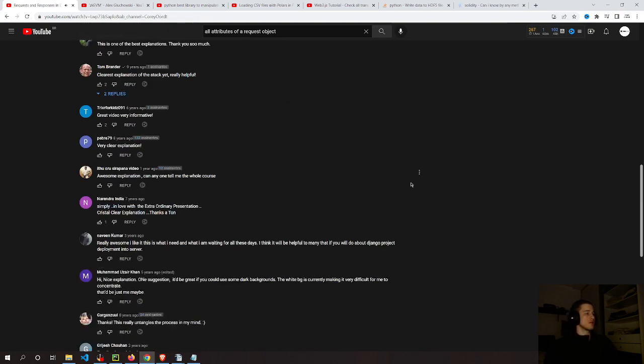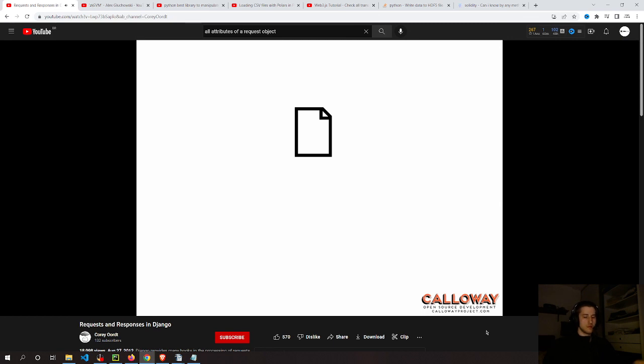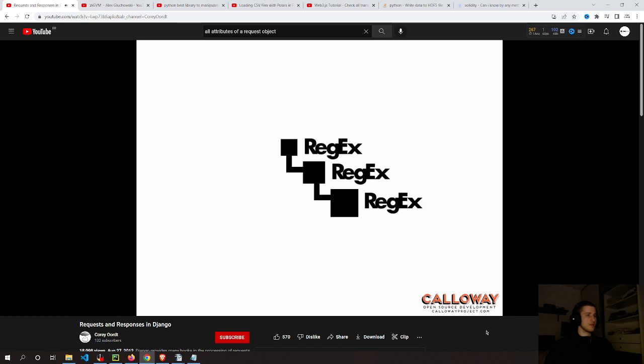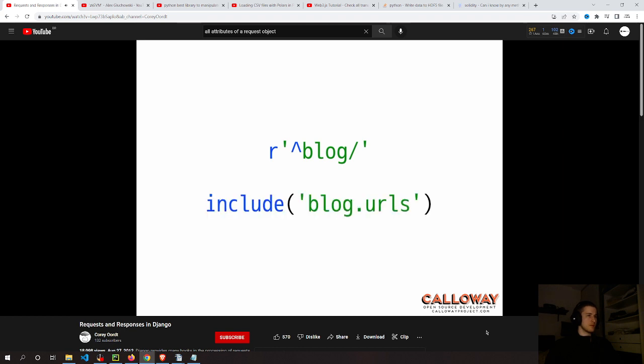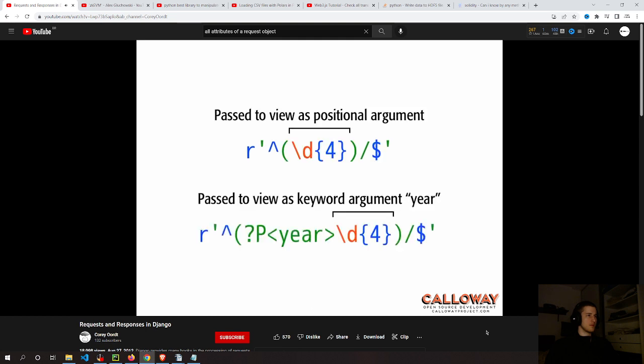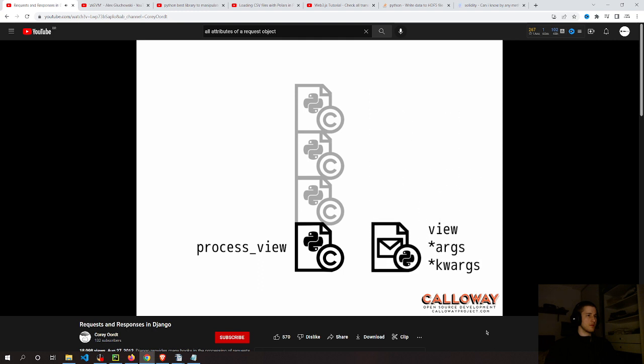After Django has executed the process request methods of its middleware stack, it loads its URL configuration patterns. The default URL configuration is defined in the project settings and is typically URLs. However, if one of the middleware's process request methods adds a URL attribute to the request, Django will use it instead. The URL configuration is a hierarchical list of regular expressions used to route a requested path to a view. The URL configuration could be specific, like if the request is for About Us, use the About Us view. It can also specify a very generic pattern, like any request that starts with blog, and instead of specifying a view, it can specify another URL configuration to continue the matching. This allows loose coupling between the project and the individual Django applications. You can capture parts of the URL regular expression that are passed as positional arguments or keyword arguments of the view as well.